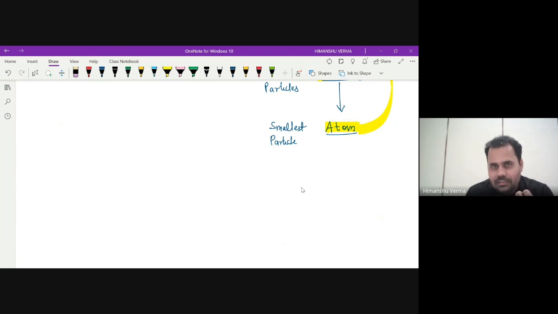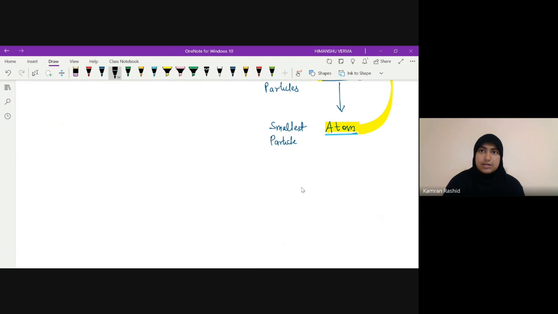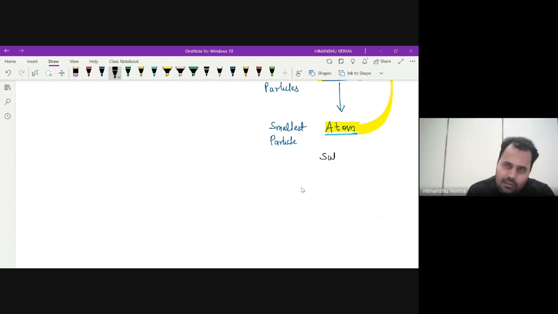Can you tell me what is inside an atom? Subatomic particles like proton, neutron, and electron. Correct. So we have three subatomic particles: firstly electron, which is again very important, then protons, and thirdly neutrons. I hope you know these are charged particles except neutron. Neutron does not have any charge, so I am writing zero here.